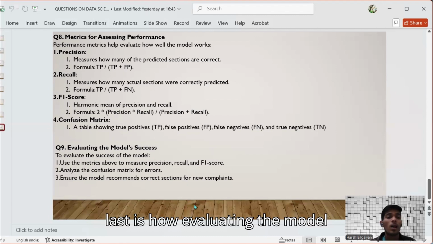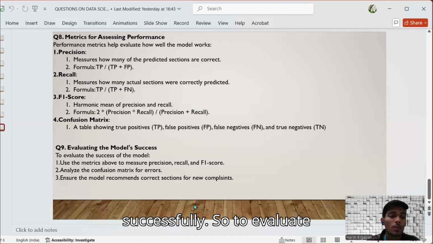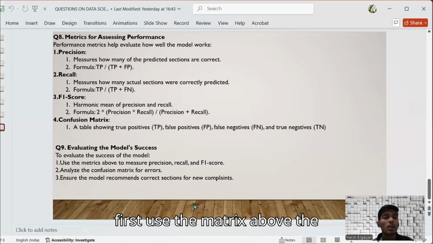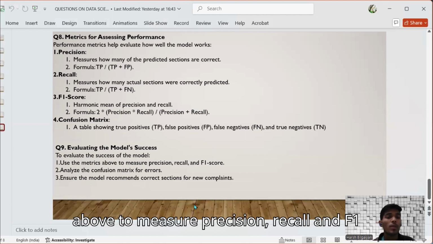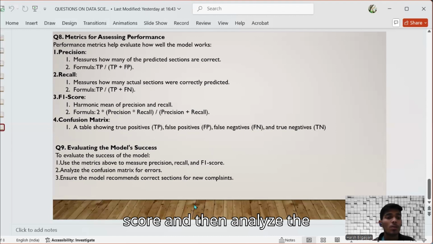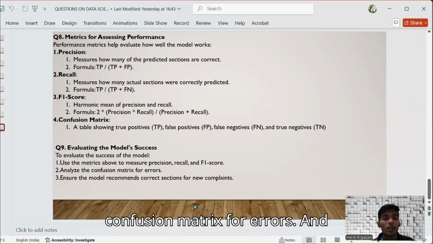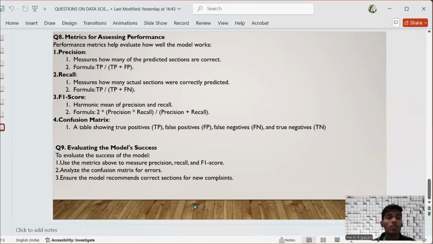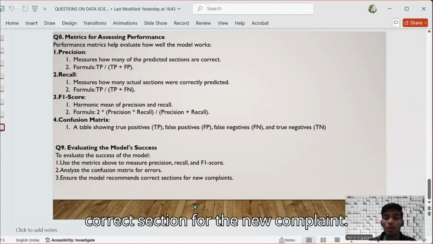Our last question is how to evaluate the model's success. To evaluate the success of the model, first use the metrics above to measure precision, recall, and F1 score, and then analyze the confusion matrix for errors. And in the last step, ensure the model recommends the correct section for the new complaint.